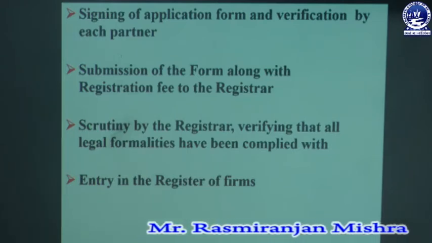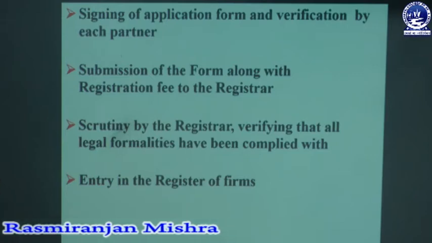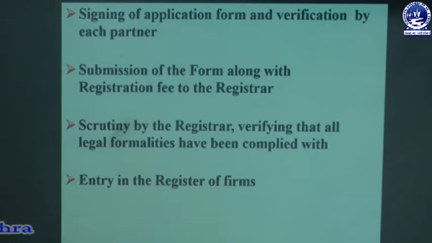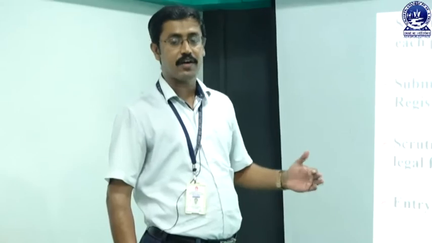After sending the form to the registrar, the registrar scrutinizes the form of the partnership firm and must verify whether all the legal formalities have been fulfilled by the particular firm. Then comes the entry in the register of the firm. If the registrar is satisfied by scrutinizing that all the particulars mentioned are true and fair, and that it goes with the legal procedure, then the registrar enters the firm in the register books, and the firm will be registered and continue its activities.